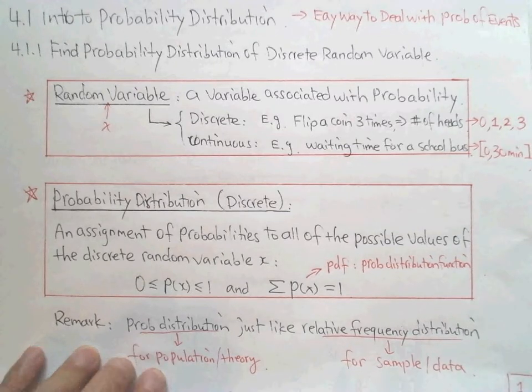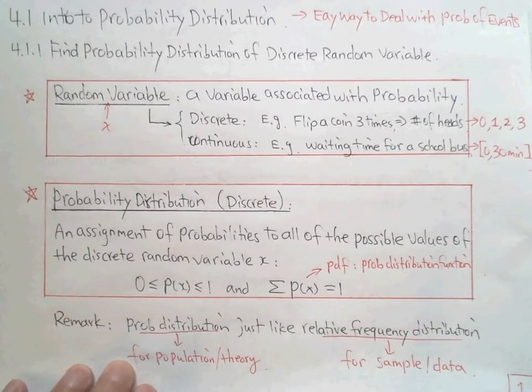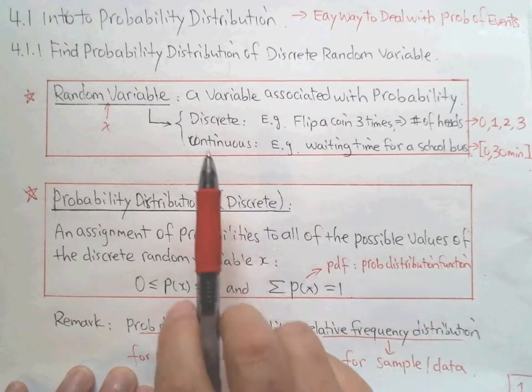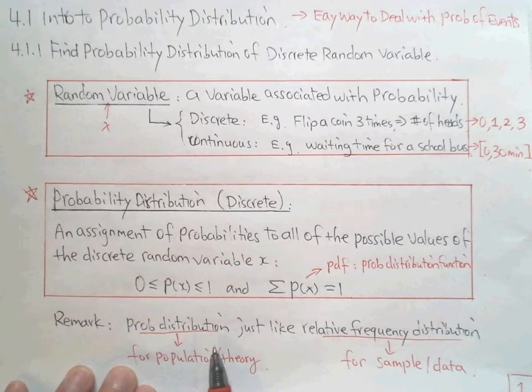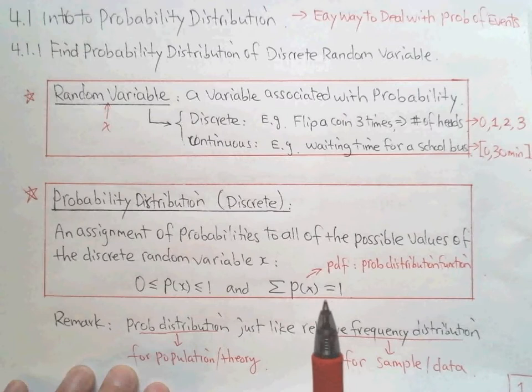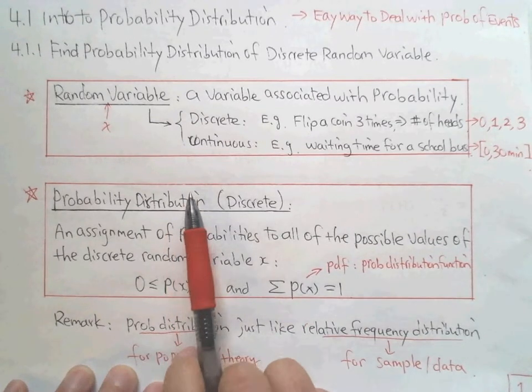Please be sure we have one major difference. The probability of a random variable is usually not just based on data. It is a kind of theoretical study. We study the population. Do you remember the basics? In statistics, we get a sample from a population. Behind the sample is the population. So a random variable studies the population.